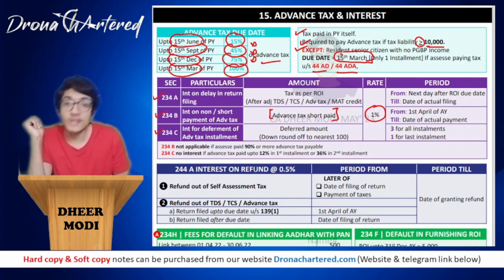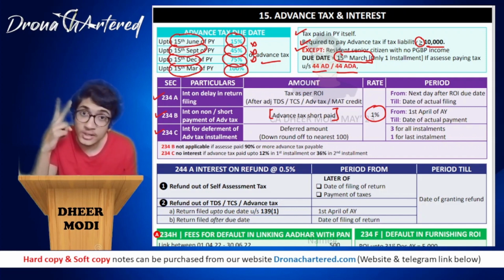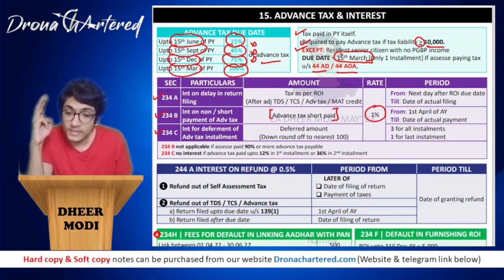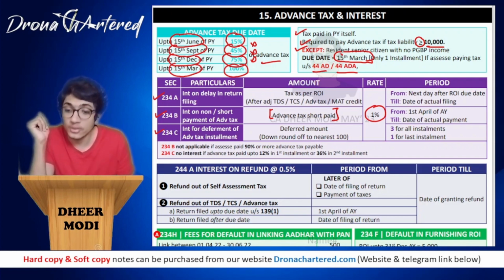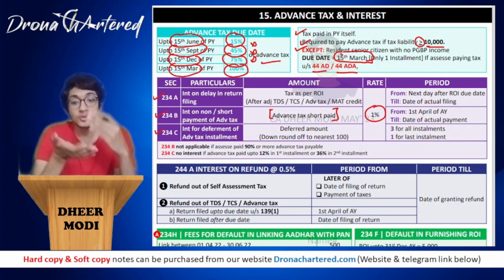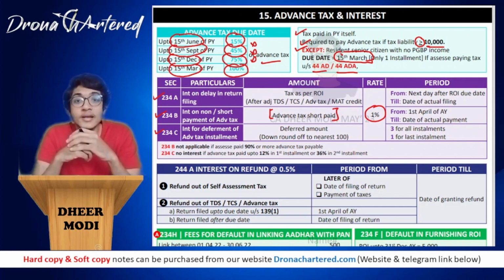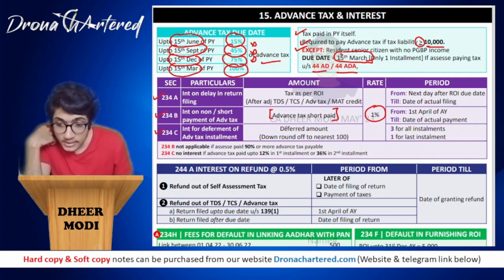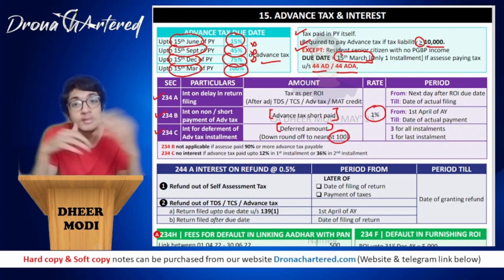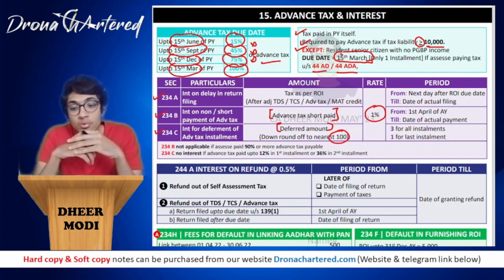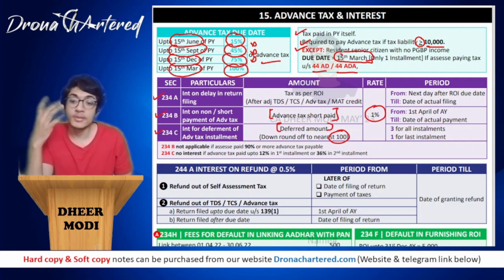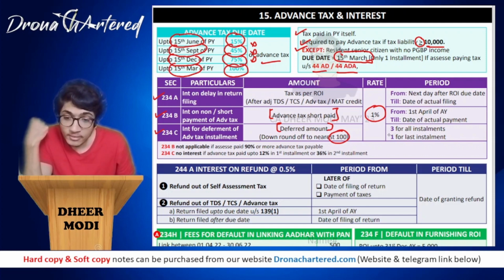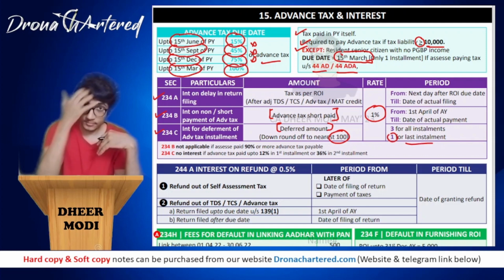Then next is your section 234C. 234A was due to late filing of return, 234B was due to short payment of advance tax, and 234C is interest for deferment of advance tax installment. So 234C is deferment. That is when you had not paid in some installment and then you paid the amount in some other installment. This will be the deferred amount, which will be rounded off to nearest 100. For example, if you have 1270, this 1270 will be rounded off to 1300. Again 1%. The period will be 3 months for all installments, that is installment 1, 2, and 3, and it will be 1 month for the last installment.